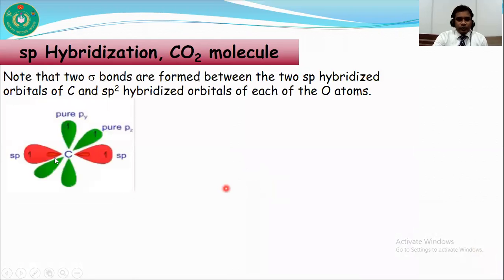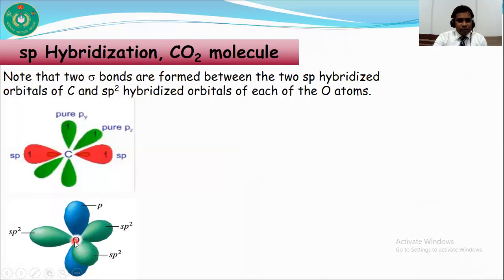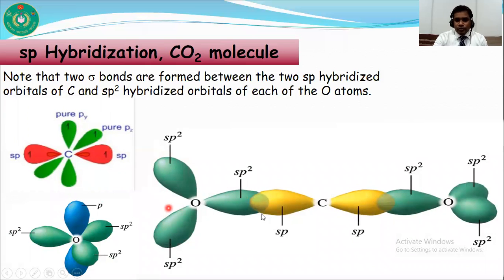Now you can see carbon undergoes sp hybridization, so there are two unhybridized p orbitals, and in the case of oxygen, oxygen undergoes sp2 hybridization, so it has one unpaired electron in an unhybridized p orbital. So when it forms bonds, the sp hybrid orbital of carbon overlaps with the sp2 orbital of one oxygen atom, and the other sp hybrid orbital of carbon overlaps with the sp2 hybrid orbital of the other oxygen atom.